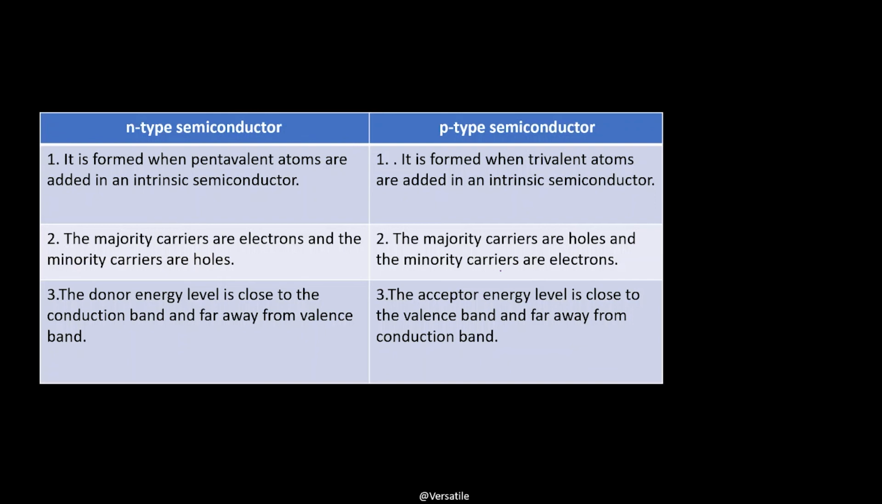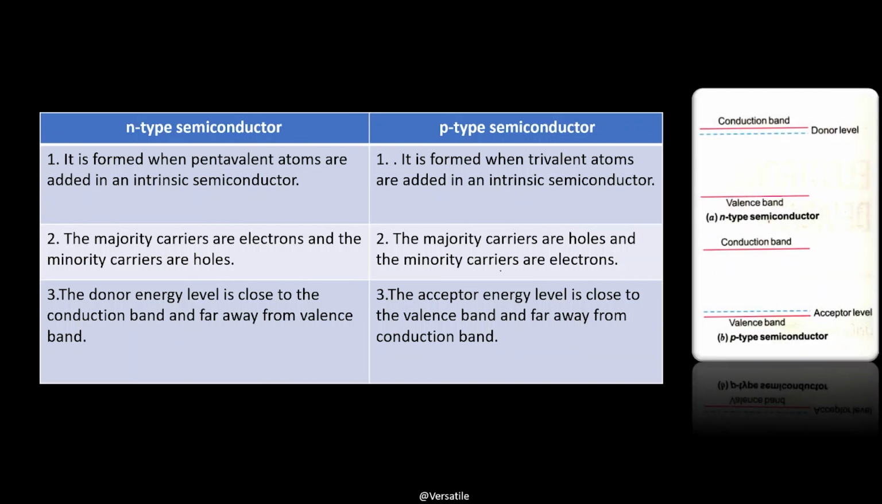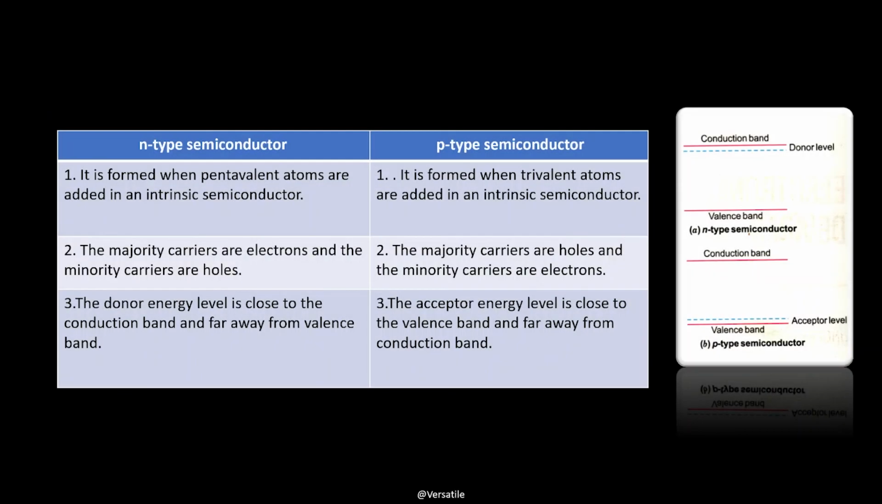In n-type, the donor energy level is close to the conduction band and far away from the valence band. In p-type, the acceptor energy level is close to the valence band and far away from the conduction band. As you can see here in the diagram. In n-type, the donor level is close to the conduction band, and in p-type, the acceptor level is close to the valence band. But where do these levels come from? Well, that's where band theory comes in.